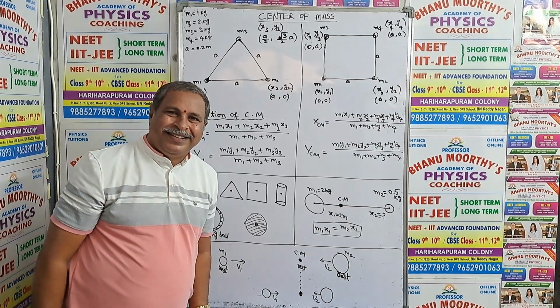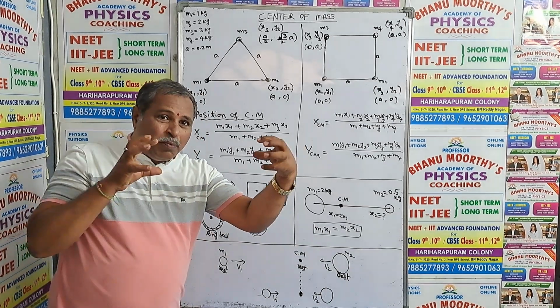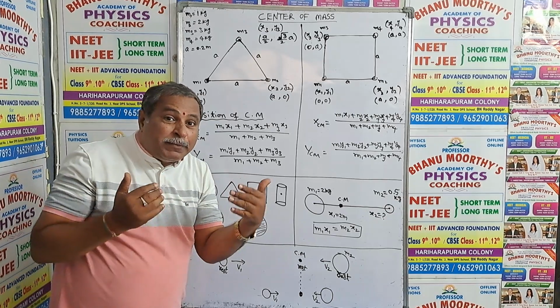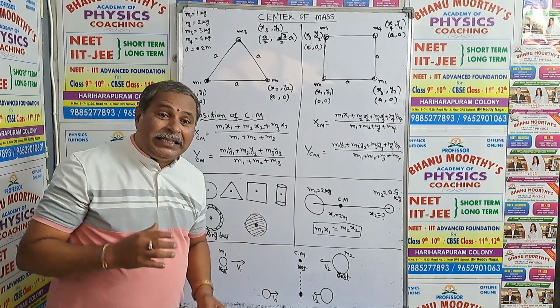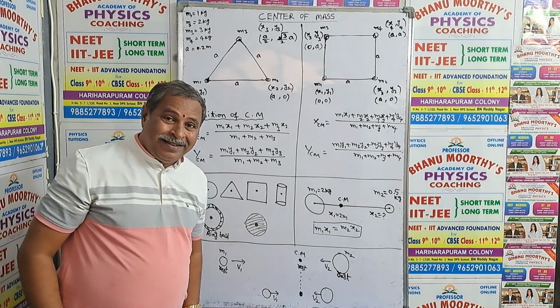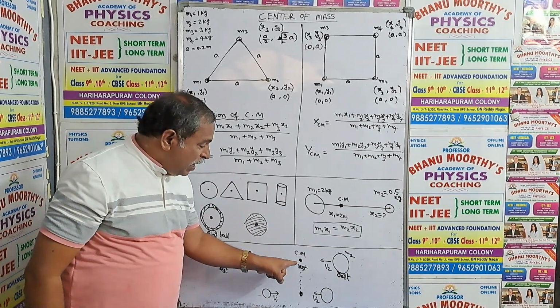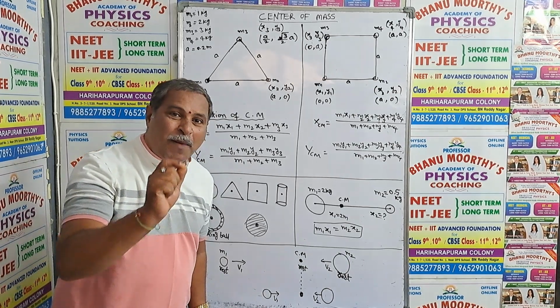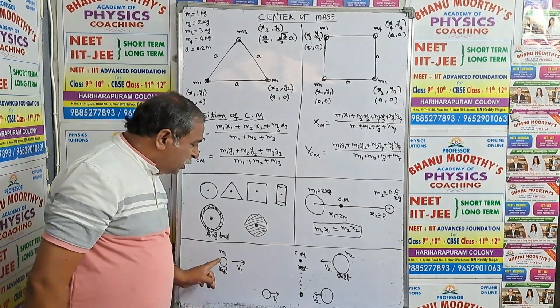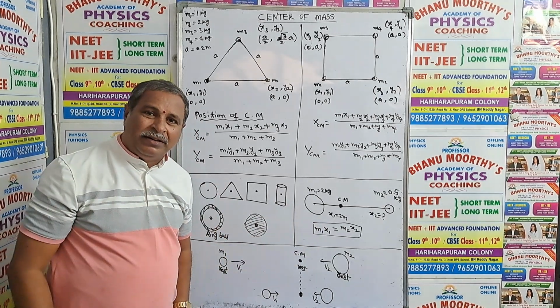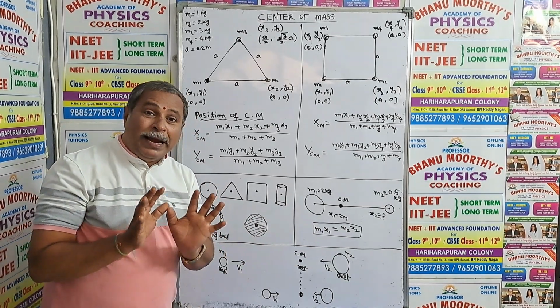Even though the two masses are moving with their respective velocities, due to mutual attraction, what will be the velocity of the center of mass? They will ask. Remember that initially the two masses are at rest, so the center of mass also will be at rest.